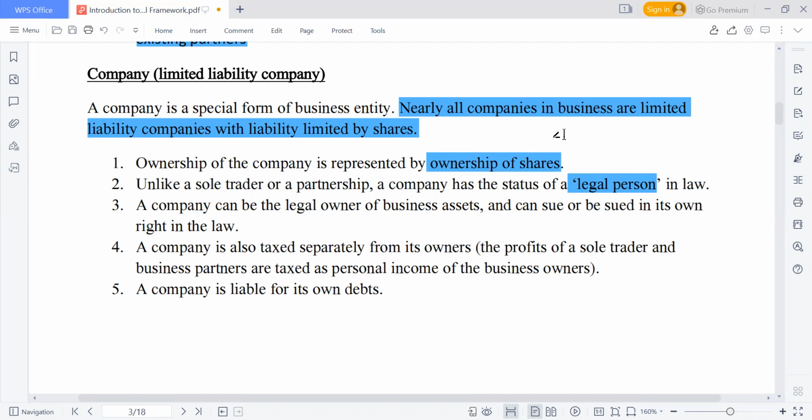Unlike a sole trader or a partnership, a company has the status of a legal person in law. And in some texts in law, they refer to companies as artificial human beings. Some of us are doing law, you are going to understand this better than I do. So sometimes in law, a company is a legal individual as well. But sometimes they call it an artificial human being, meaning that it is controlled by a natural human being. In case there's a problem, it's a human being that will take care of it.